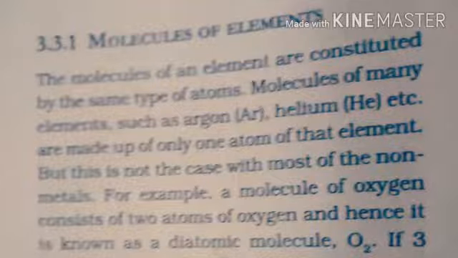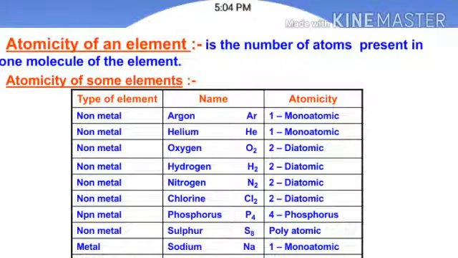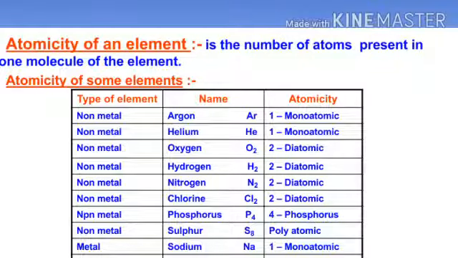O2. If three atoms of oxygen unite into a molecule instead of the usual two, we get ozone. The number of atoms constituting a molecule is known as its atomicity. Metals and some other elements such as carbon do not have a simple structure but consist of a very large and indefinite number of atoms bonded together. So what is atomicity? Atomicity is nothing but the number of atoms constituting a molecule.